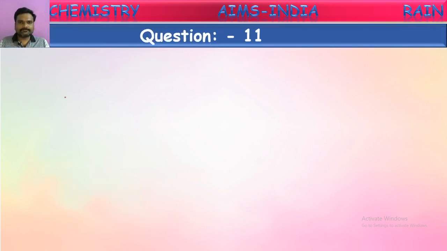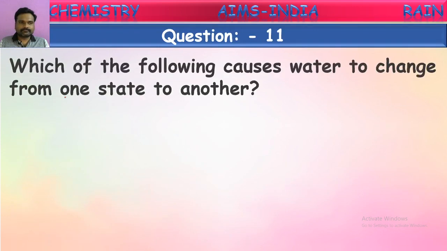Next question. Which of the following causes water to change from one state to another state? As we are telling, in nature, water is converting from one form to another form continuously. It is happening that we call the water cycle. So what is causing this water to convert from one form to another form continuously? This is the question here.